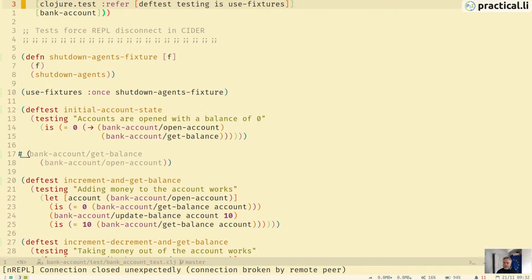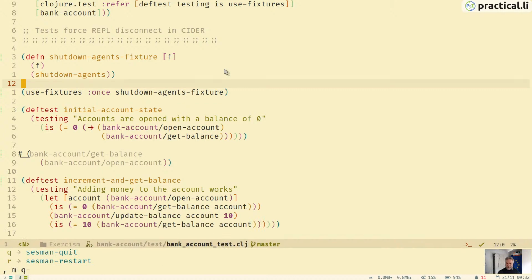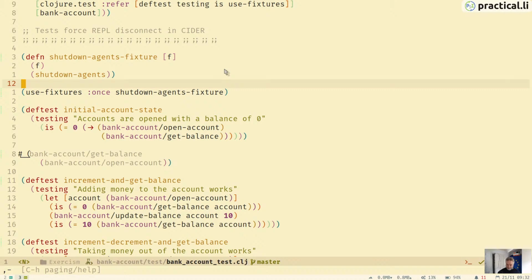Oh, my REPL's broken. That's not good. How bizarre. I've broken it completely now. Oh, have I killed Emacs? What's going on? Oh no, it's there. There we go. I'm not sure what happened there. Oh. Let's try that again.